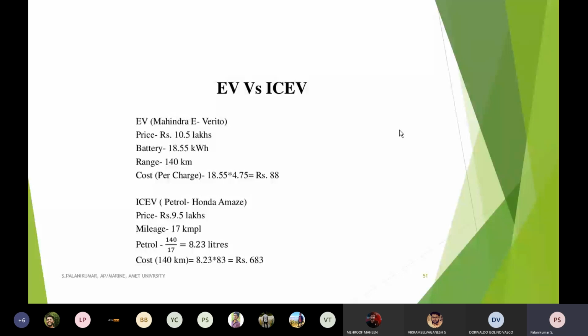This is what we call SOC, state of charge. At 100%, from a drained battery to full charge, it consumes 18.55 units.